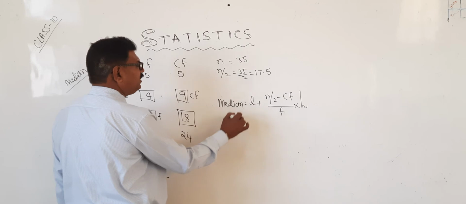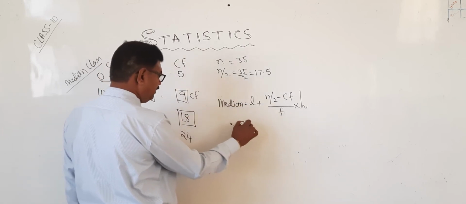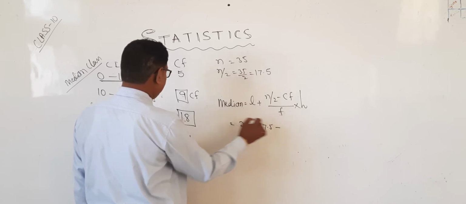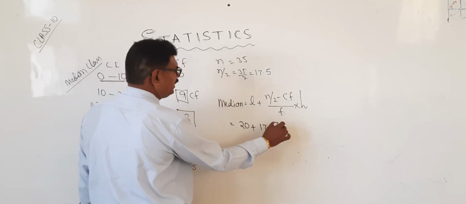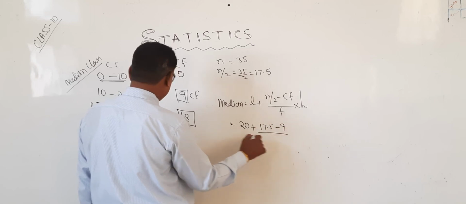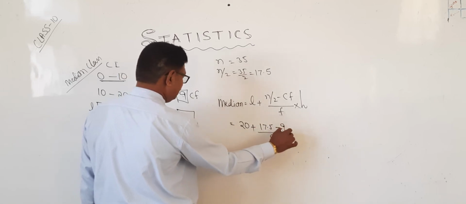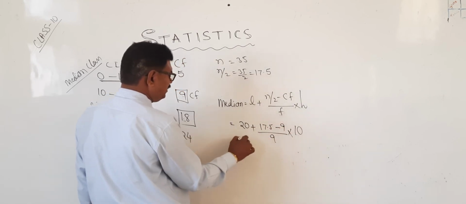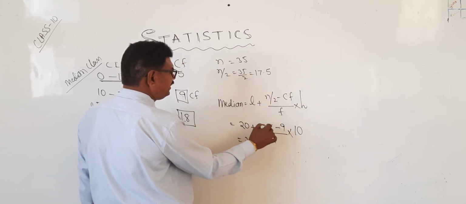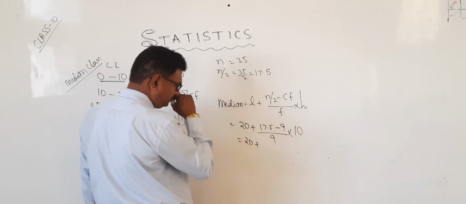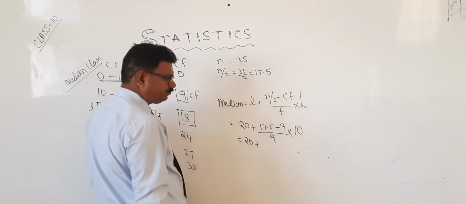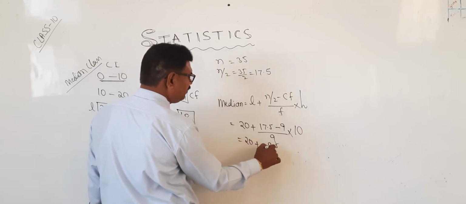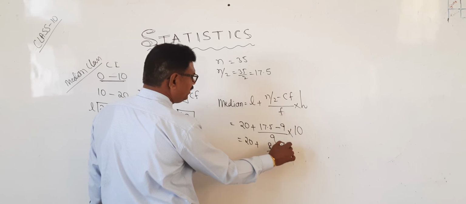The formula is to be remembered. L is 20, plus n by 2 is 17.5, minus 9, divided by f. What is f? 9. Into h is 10. Therefore, 20 plus 17.5 minus 9 is 8.5. 8.5 divided by 9 into 10.